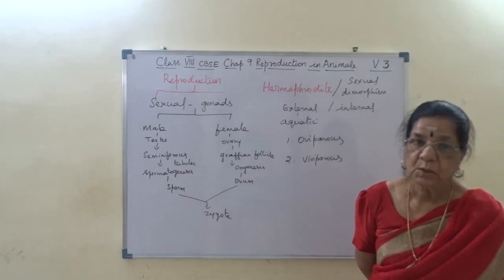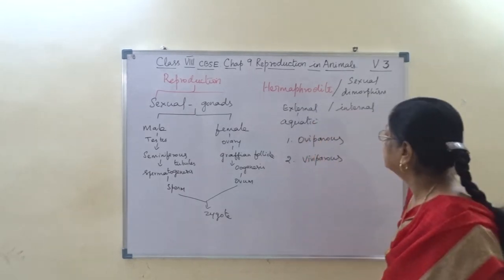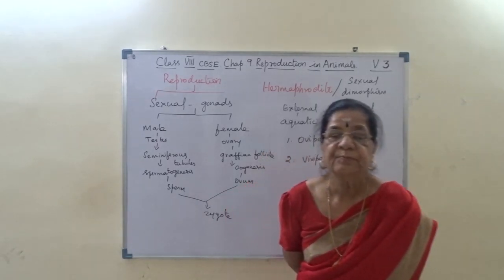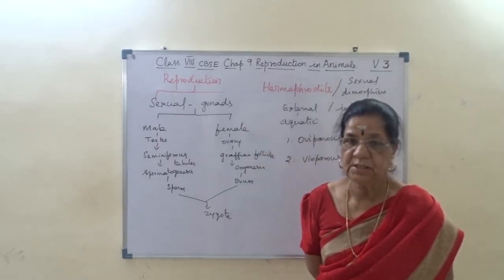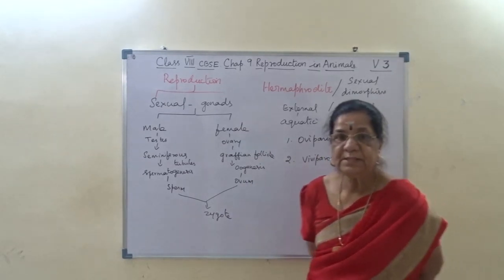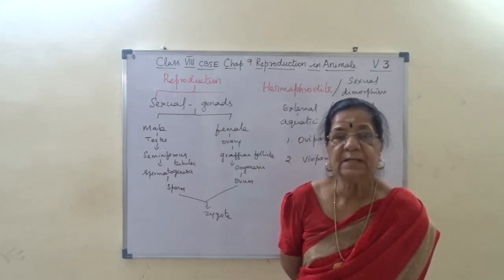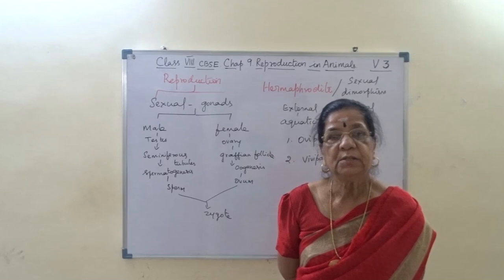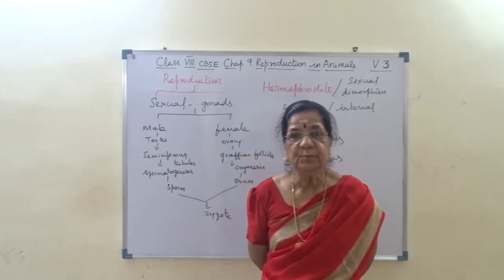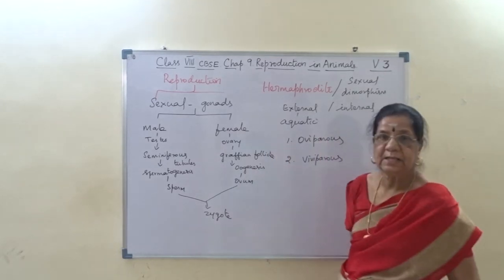Fusion occurs outside the body, in water. Whereas in internal fertilization, the fusion of male and female gametes occurs within the body. Then we come across another two terms, oviparous and viviparous animals. The egg-laying animals are called oviparous animals, and the animals which give birth to young ones are called viviparous animals.